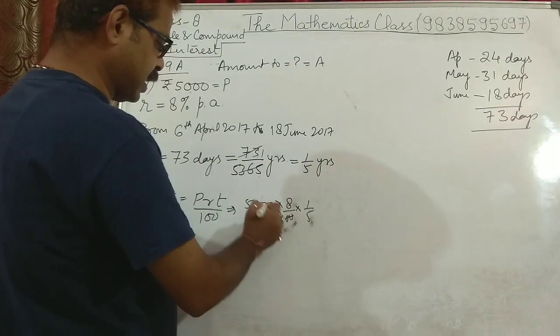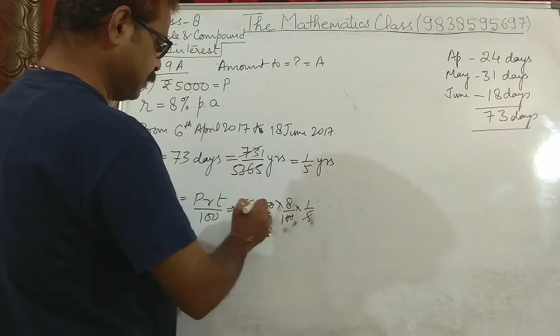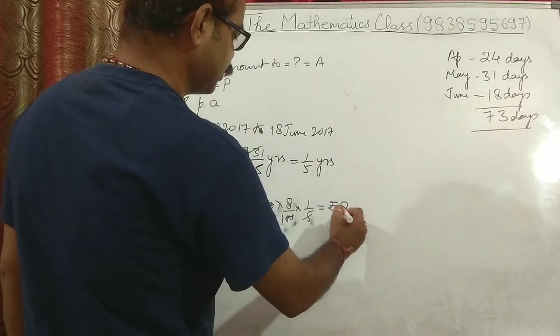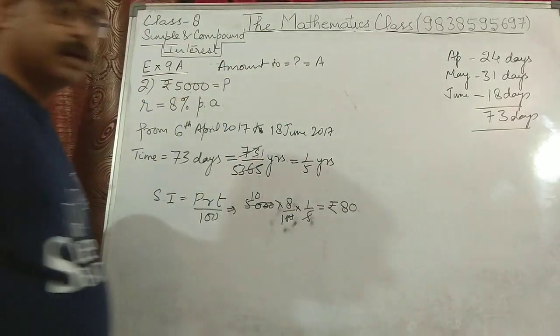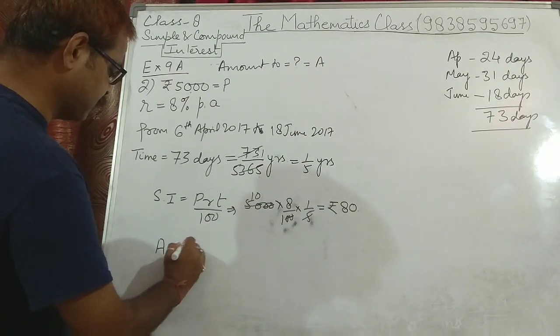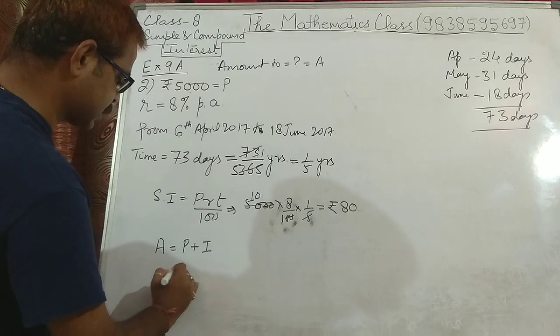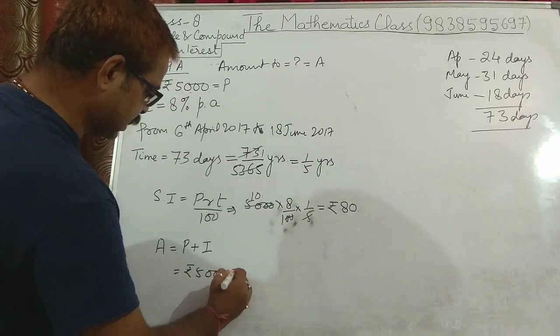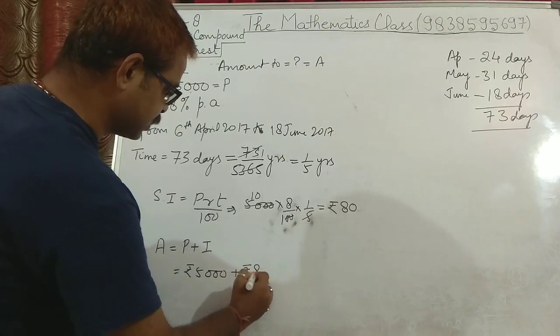So 0 and 0 cancelled, 5 tens are 50, 10 eights are 80 rupees is the interest. And what will be the amount? Amount we know is principal plus interest. Principal is rupees 5000 plus interest is rupees 80.